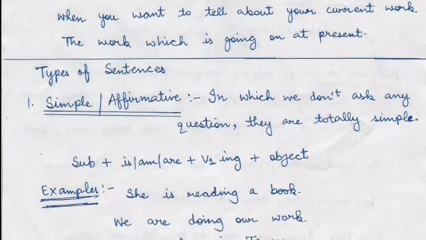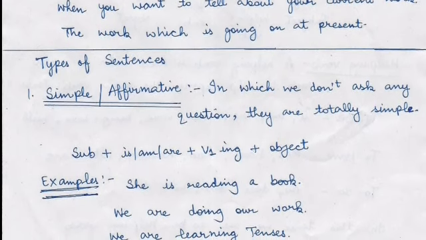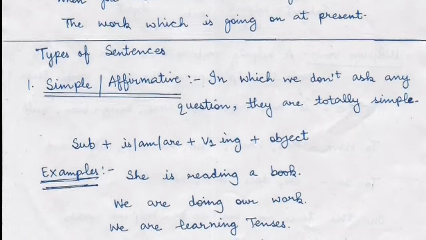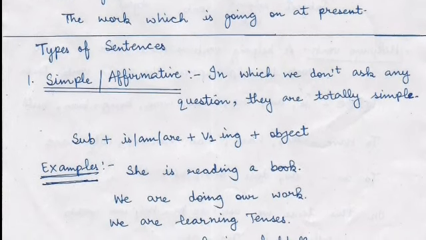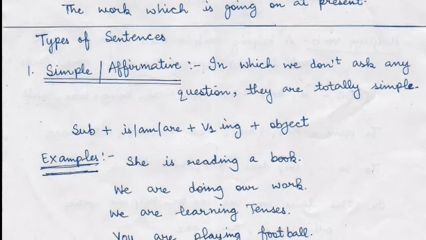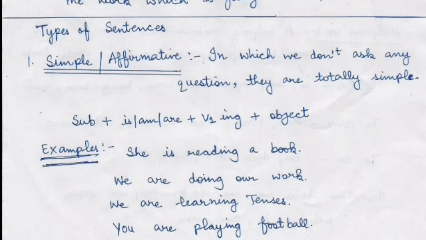Now, next, we will do the types of sentences. You have already done the types of sentences in the first video also. We will do it using this tense also. Now, the first type is simple, or you can say the affirmative sentences, in which we don't ask any question.